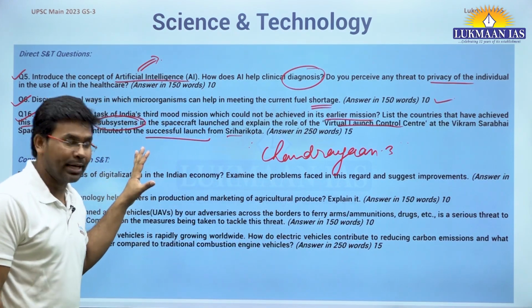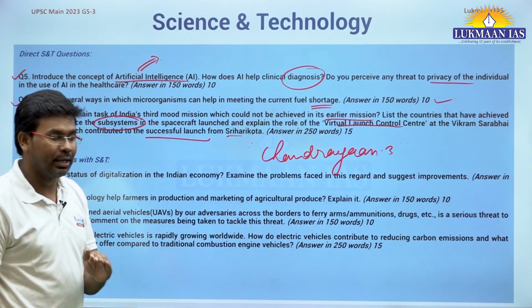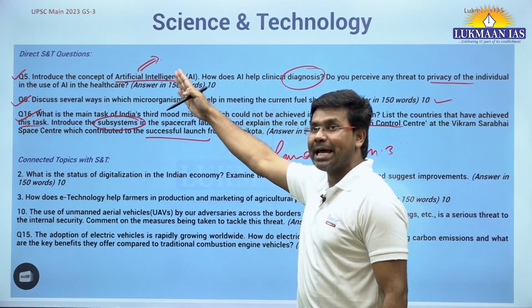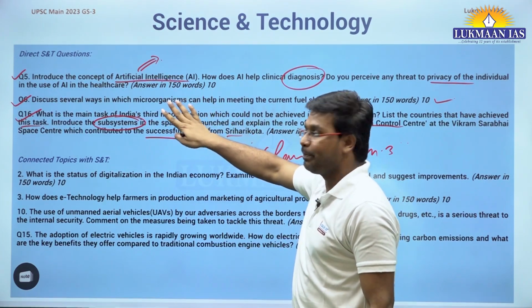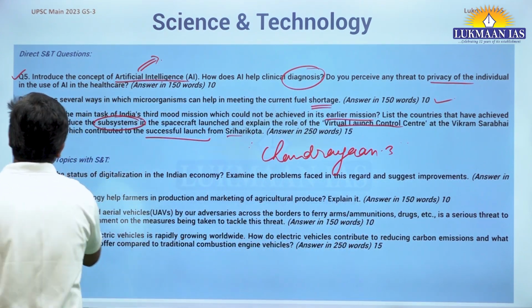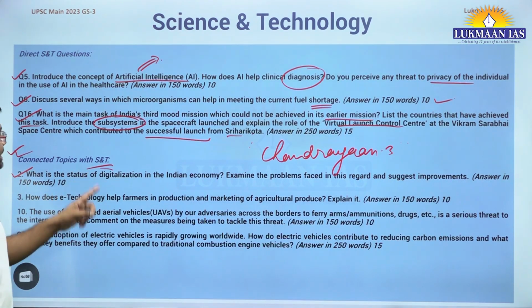I am going to showcase that all these topics have been taught in the classroom, okay. I am going to showcase that with you. So these are 3 direct questions in the 2023 paper, and these are 4 other questions that have a connection with science and technology. One of the questions is, what is the status of digitalization in the Indian economy? Examine the problems faced in this regard and suggest improvements, okay.